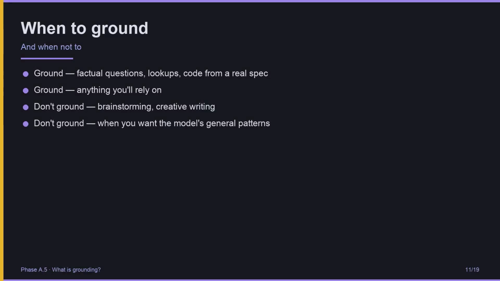When should you ground? For factual questions, document lookups, code based on a real specification, anything you will actually rely on. When should you not ground? Brainstorming, you want the model's general patterns there. Creative writing, you want novelty, not constraint. Casual conversation, too much friction. Grounding is a tool. Use it when the stakes are real.